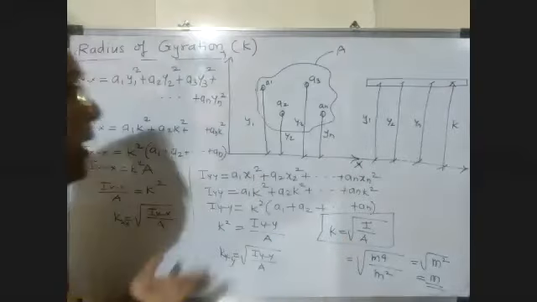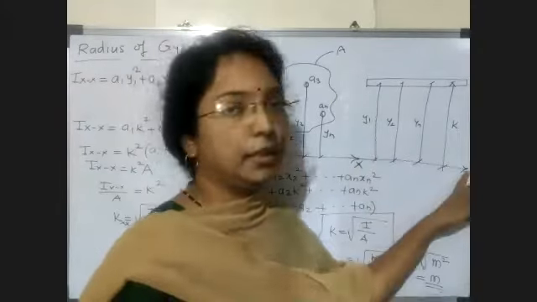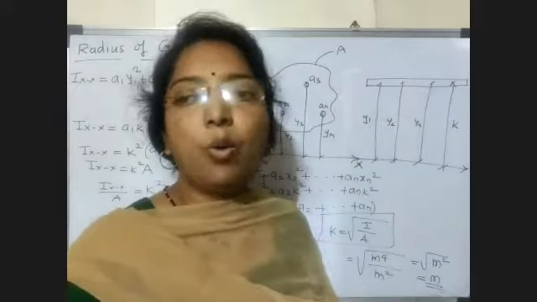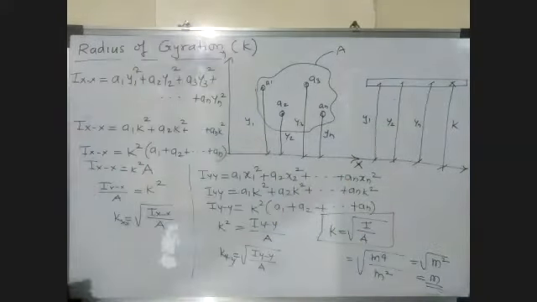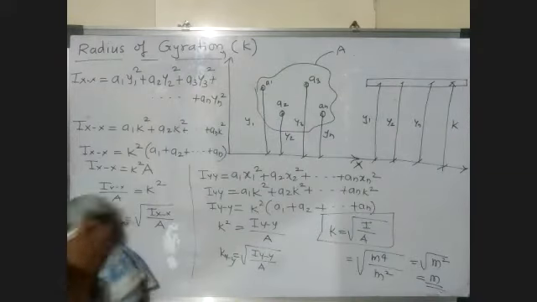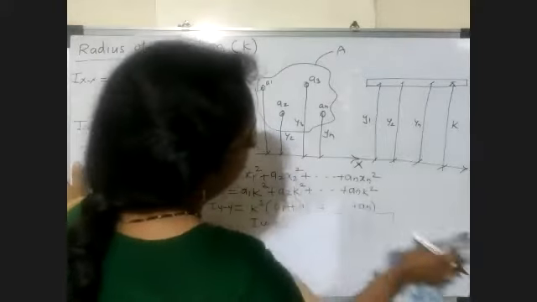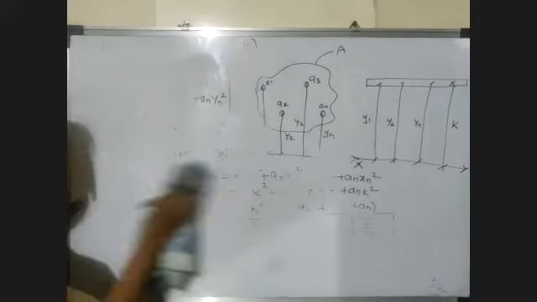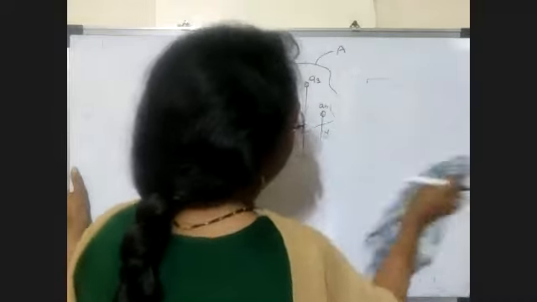So again, repeat: radius of gyration is that distance from the given axis at which the whole area is to be concentrated without changing the MI about that axis. It is also asked in the exam. This is an important property, radius of gyration. So now this moment of inertia, where do we calculate it? That we'll see now.